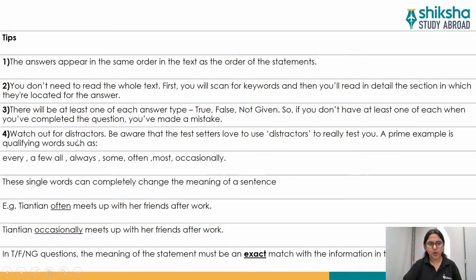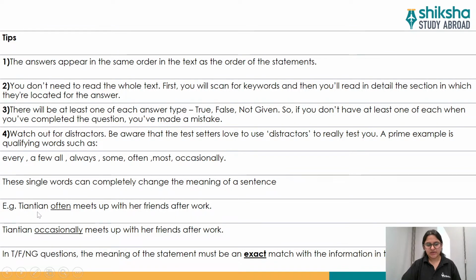Now, fourth is watch out for distractors. Now, what are distractors? Words like every, a few, all, always, some, often, most, occasionally. So these are few of the words which you might get distracted with, but you do not have to get distracted because these are just there to confuse you. And if these words are there, then definitely you should look out for these words because these will completely change the meaning of the sentence. These single words can completely change the meaning of a sentence.